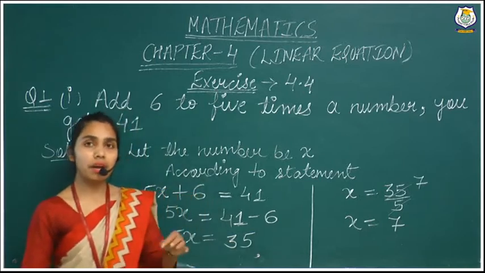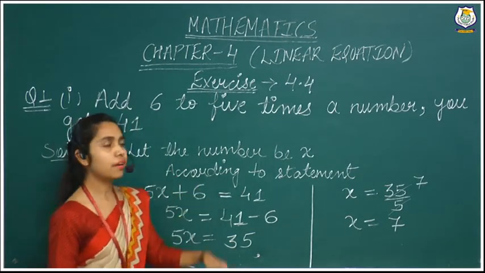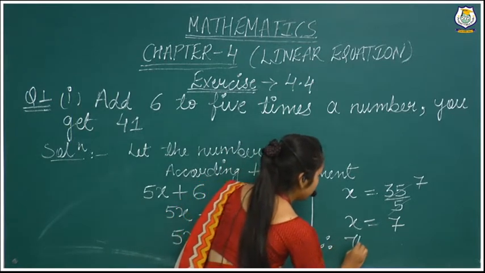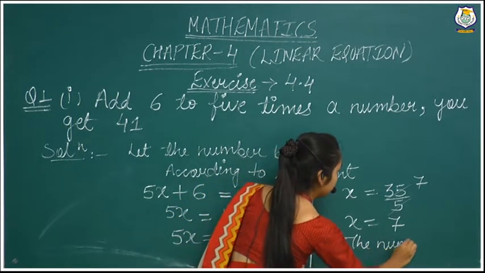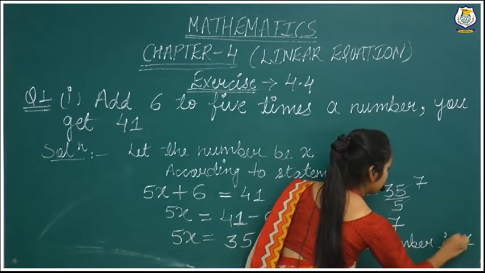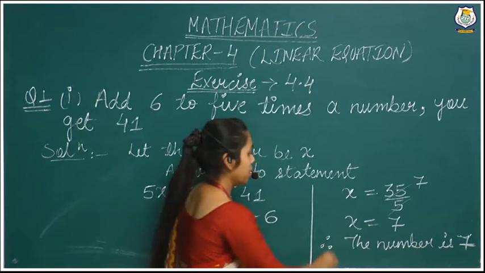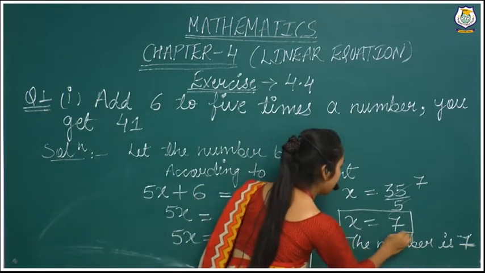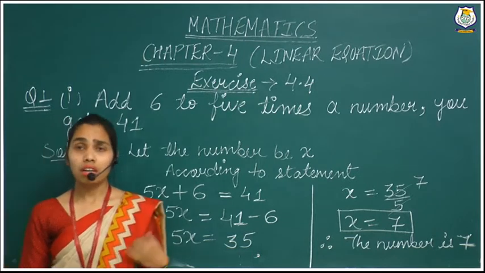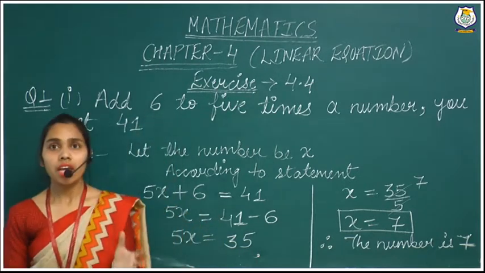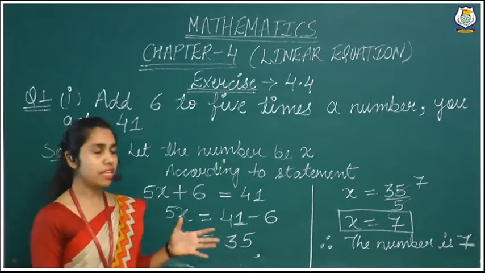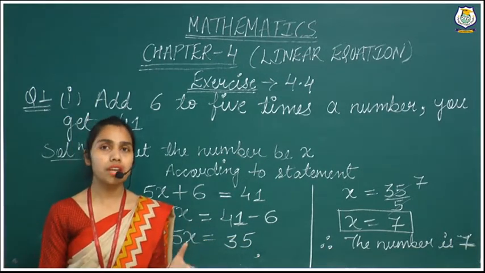It means the number we have assumed that will be x. Now we will write, therefore the number is 7. Here we have found our answer, that is 7. Now I think you all learned how to find out the variable when the statement is given, and how to set up an equation.